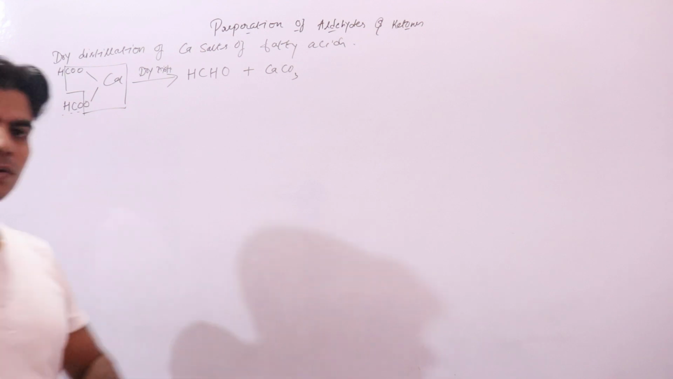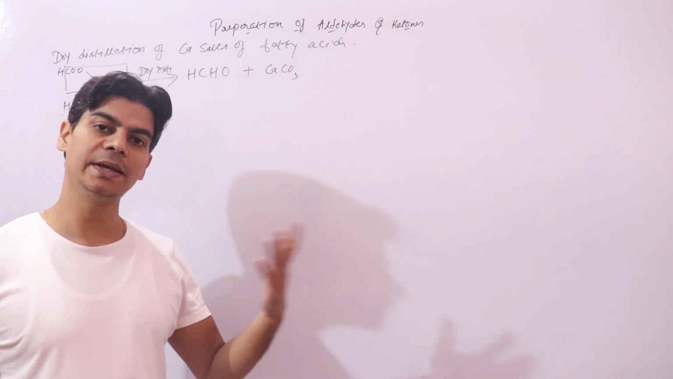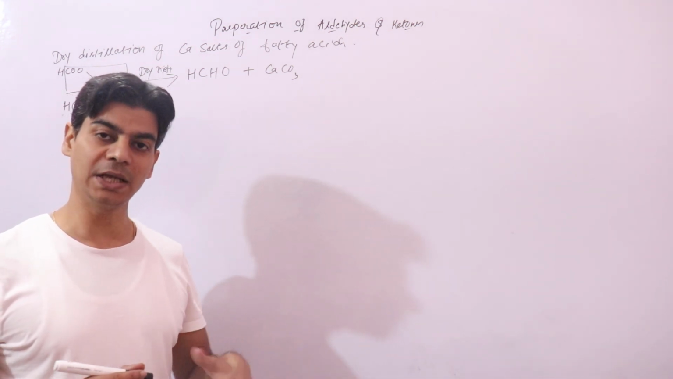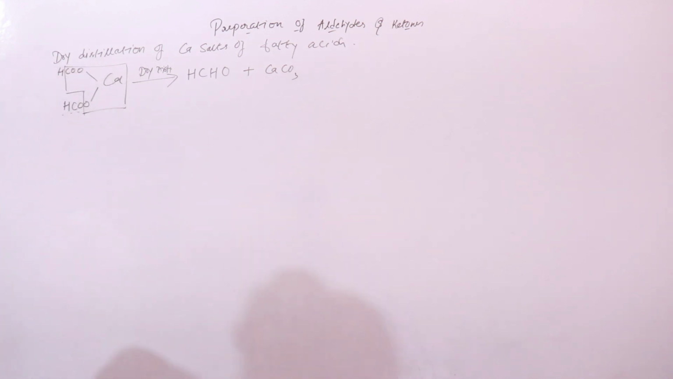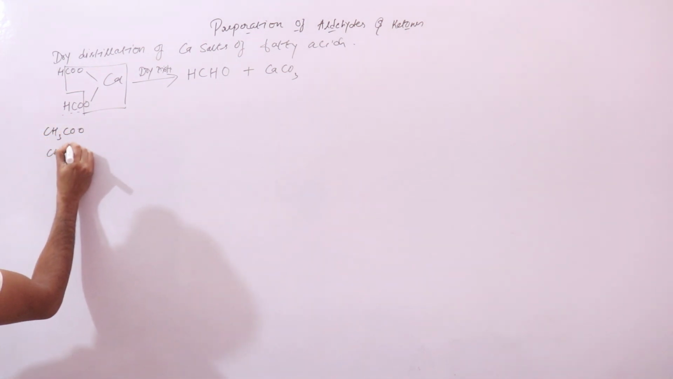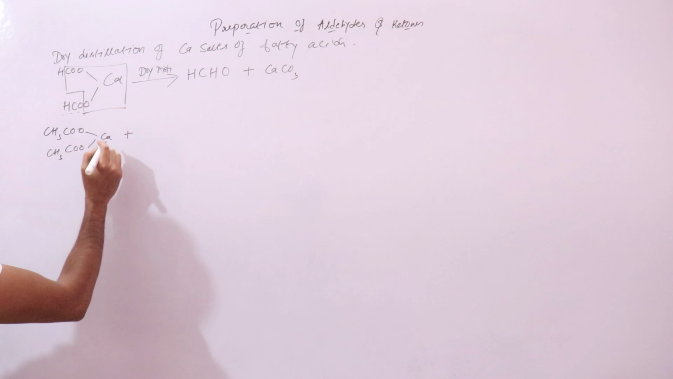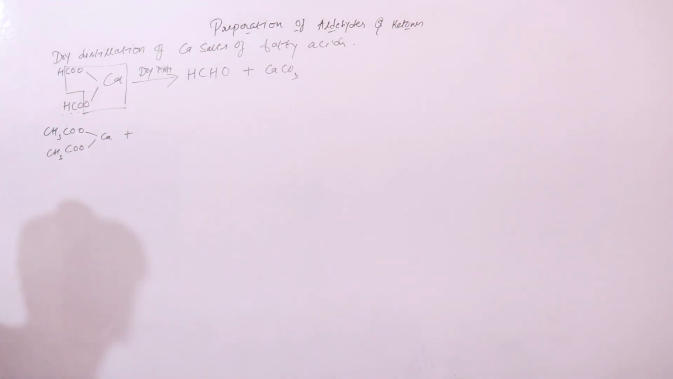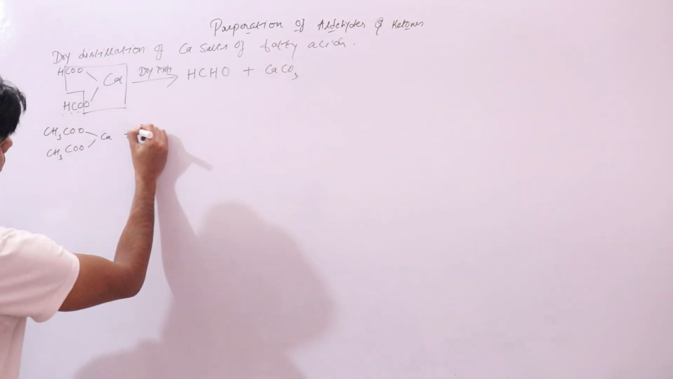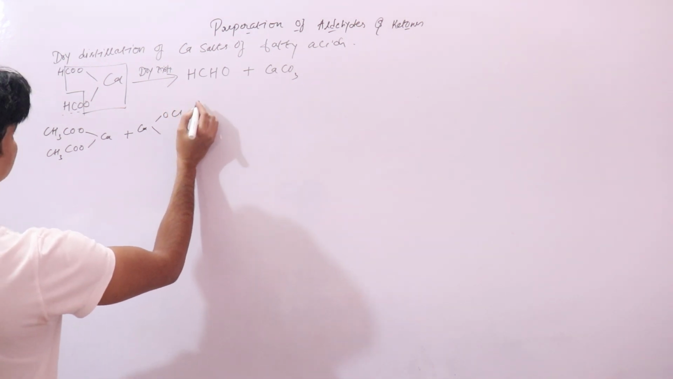If you do dry distillation of calcium formate along with any other calcium salt of a fatty acid, it will give you an aldehyde. Let's look at one of the reactions. Say you take CH3COO, calcium acetate, then you have your calcium formate.